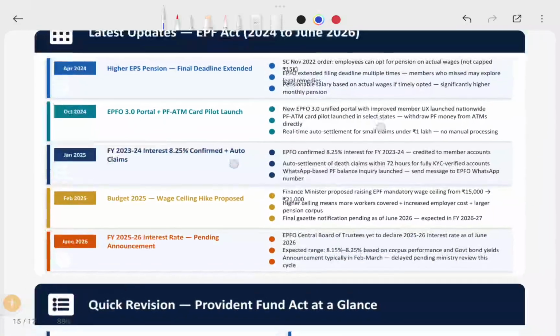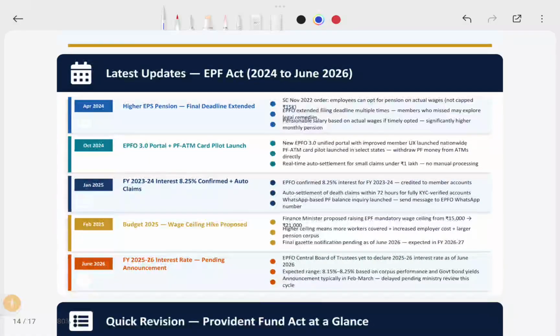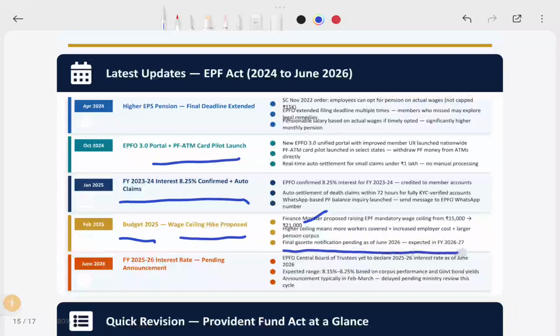I already discussed the latest updates from 2024 to 2025. They increased the pension, the final deadline was extended, portal access was given, and auto claims were confirmed in 2025, and the interest was increased to 8.25%. In the 2025 budget, the wage ceiling hike has been proposed, and if it is increased, higher-wage employees will be covered and more PF funds will come. All these are pending as of date, so they are still expected to be covered in 2026-27, the next financial year.